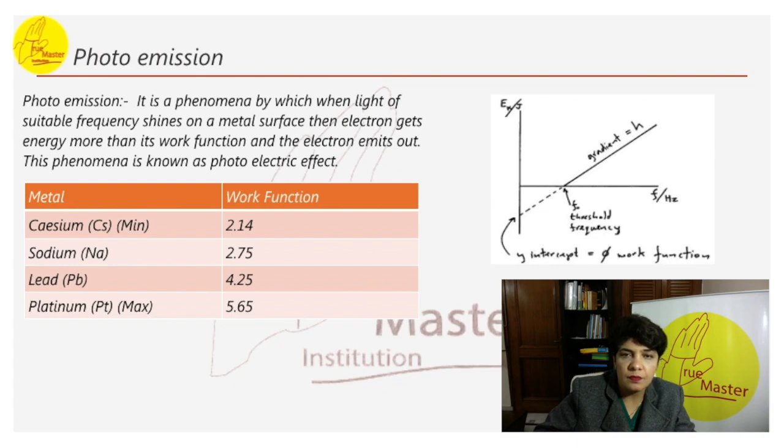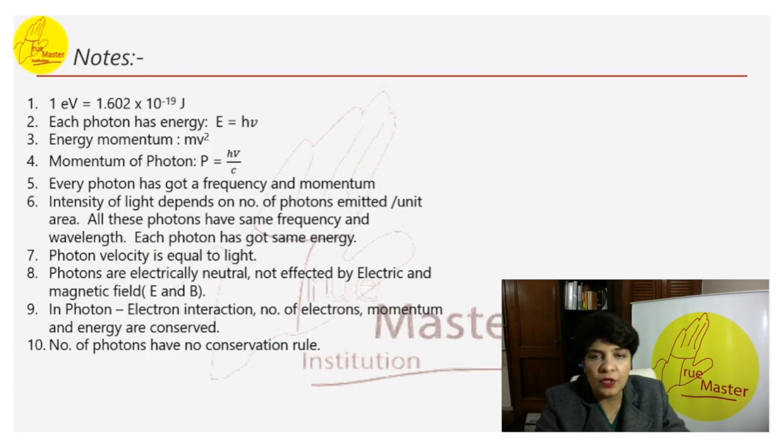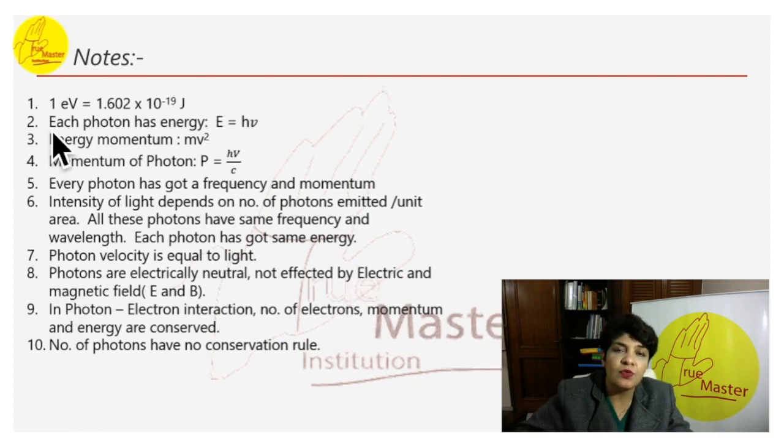These are a few notes that if you want you can note down. 1 eV equals 1.602 into 10 to the power minus 19 joules. Each photon has energy E equals hv. Momentum of photon is P equals hv by c. Every photon has got a frequency and momentum.